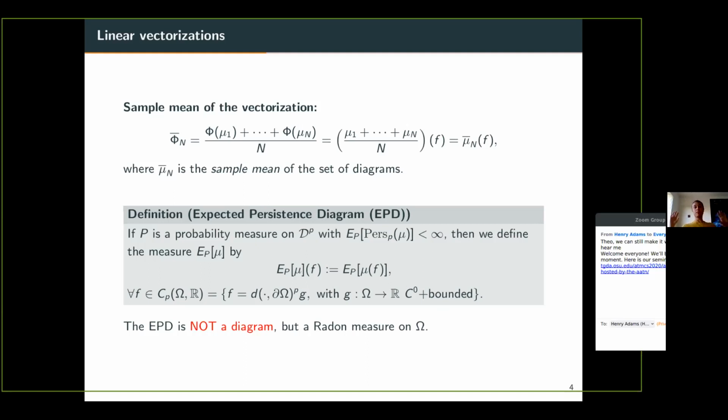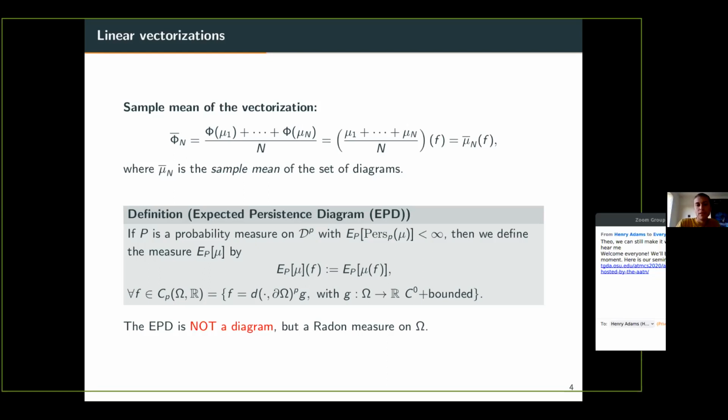Okay, so here there is a remark which is really important, and we really want to stress it: the EPD is not a persistence diagram anymore. It is a general Radon measure on Omega. So now, if you want to analyze different properties of the EPD, we need to generalize the distances between persistence diagrams to more general measures, and this is what Theo has presented in the first part of the talk.